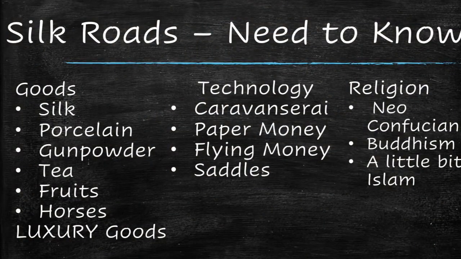To summarize, what you need to know about the Silk Road is that it traded goods including silk, porcelain, gunpowder, tea, fruits, and horses, which are all considered to be luxury goods. Also introduced new technologies like caravanserai, paper money, flying money, and saddles. And finally, while the Silk Road most clearly spread Buddhism, it also spread ideas of Neo-Confucianism and a little bit of Islam.